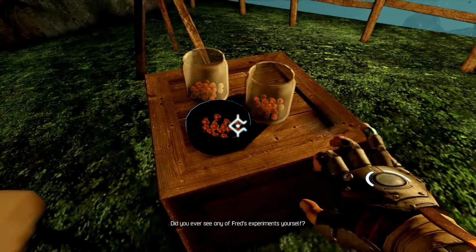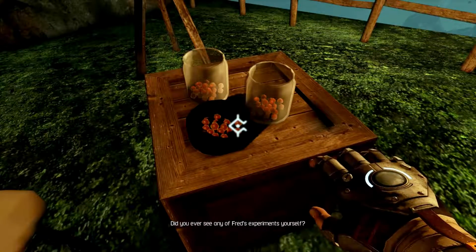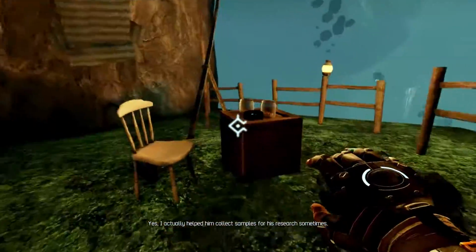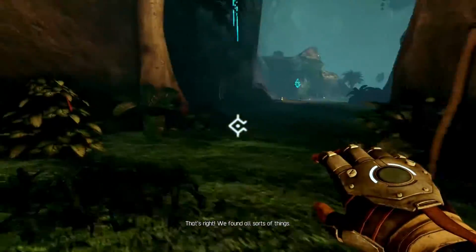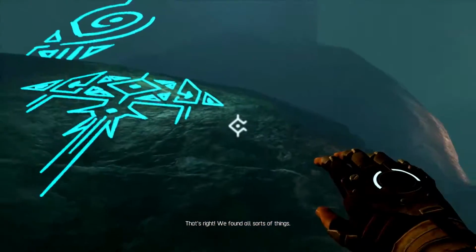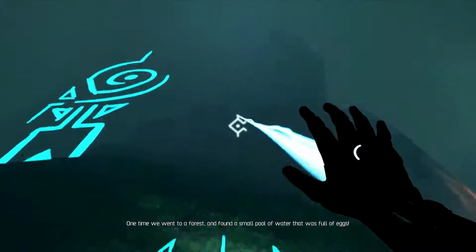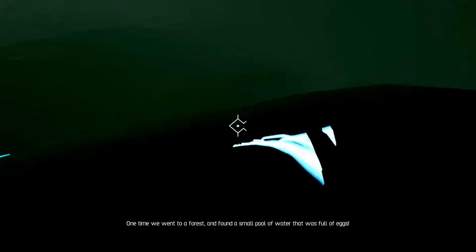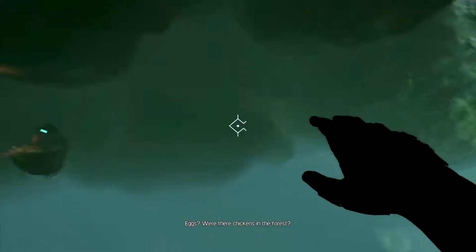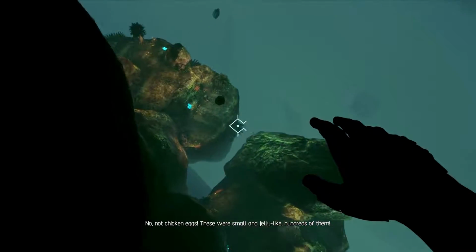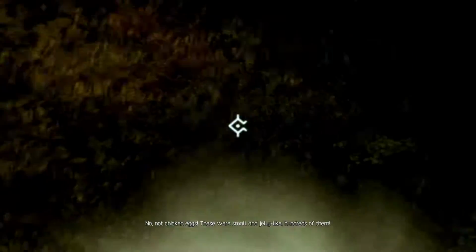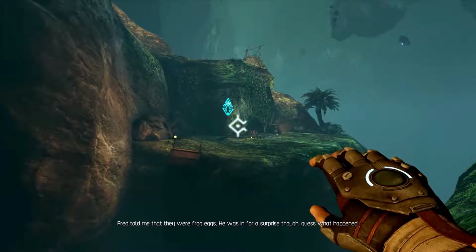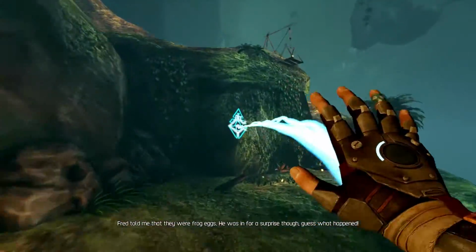Did you ever see any of Fred's experiments yourself? Oh, yes, cute kid. I actually helped him collect samples for his research sometimes. To learn about them? That's right. We found all sorts of things. What did we find? One time, we went to the forest and found a small pool of water that was full of eggs. Eggs? Were there chickens in the forest? No, not chicken eggs. These were small and jelly-like. Hundreds of them. Fred told me that they were frog eggs.